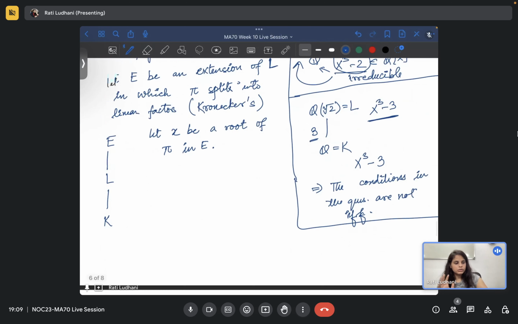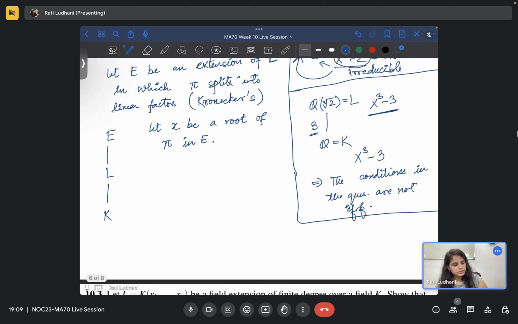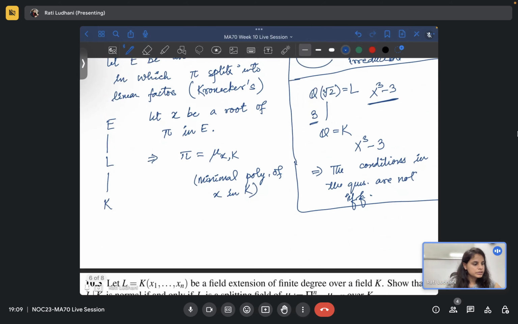Now I can say that this implies pi is mu of x in k. That is the minimal polynomial of x in k. So, do you agree with this statement?